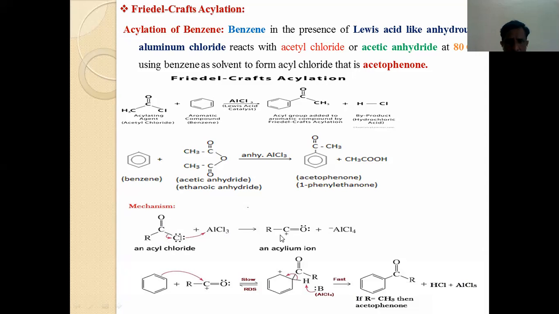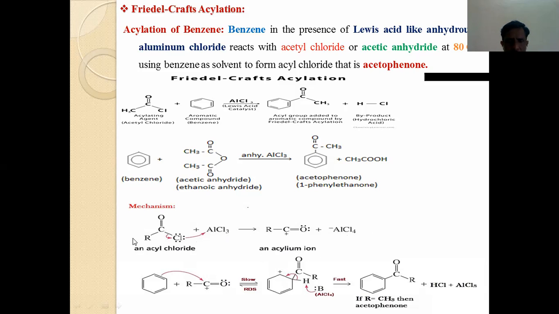R, C double bond O with positive charge. Now this carbon is positively charged, meaning electrophile. This is the electrophile, and we are studying which type of reaction we are going to discuss, electrophilic substitution. So in each and every case, remember one thing: the first step is generation of electrophile. In this case also, acyl chloride reacted with catalyst aluminum chloride to form the electrophile, that is, the electrophile is the acylium ion with positive charge. So now RCO with positive charge is formed. This is called an acylium ion, R-C double bond O with positive charge.